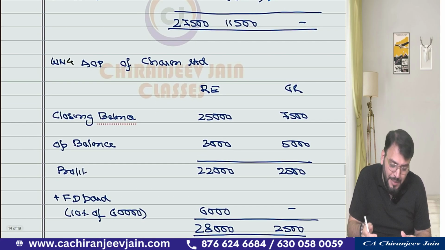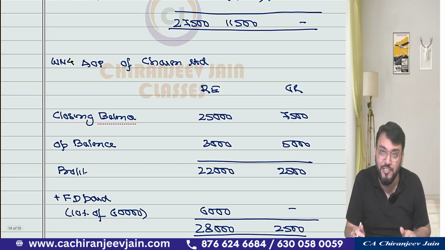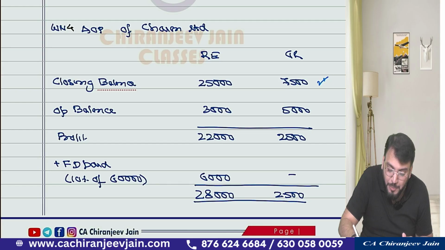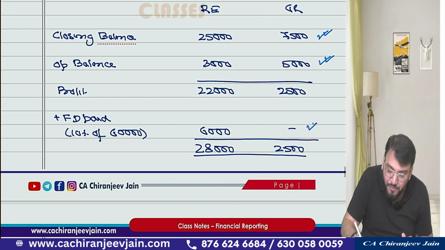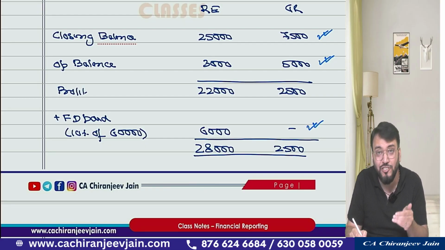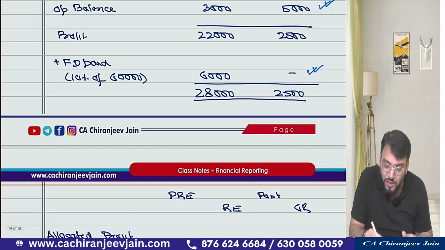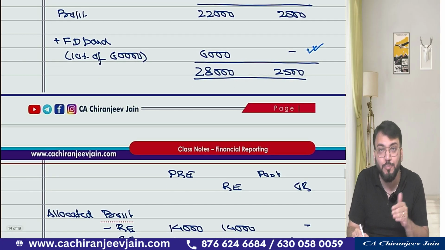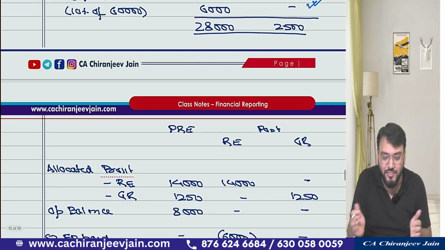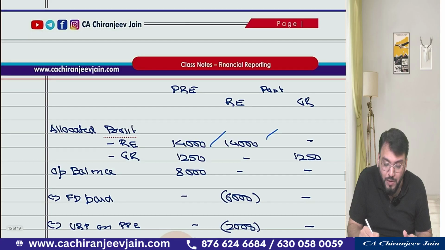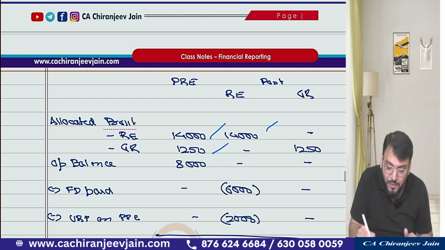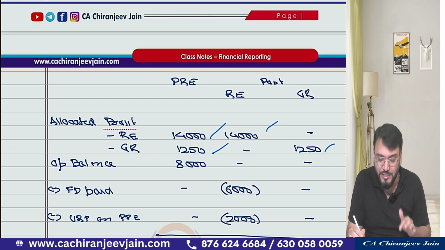Now we'll do a similar working note for AOP of Charan Limited. Similar working note of closing balance will be taken, opening balance will be taken from additional information. Then once again final dividend paid, so it is 10% of 60,000, that is 6,000. So this profit will be allocated to pre and post as per the time ratio. Once again 6 to 6. You can see 28,000 has been allocated in 1:1, and this 2,500 is also allocated in 1:1, means 6 months, 6 months. Got this point?